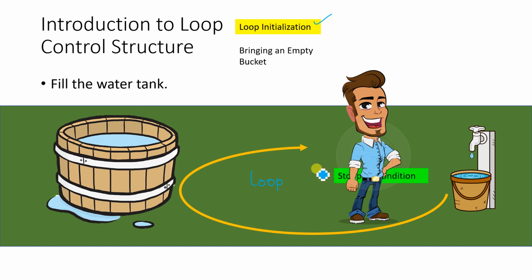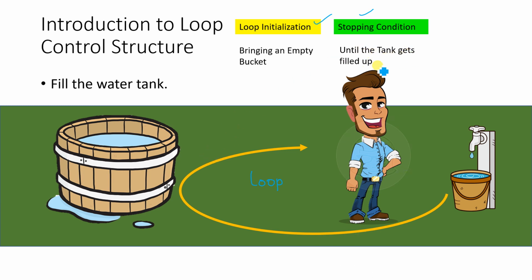The next section is your stopping condition. For this analogy, what will be the stopping condition? Obviously, when the tank gets filled up, that must be representing your stopping condition. That means until the tank gets filled up. Every time I put a bucket of water inside the tank, I will check whether the tank has filled up or not. So that is called the stopping condition for this loop. That is the responsibility of this man, whether the tank is filled up or not.